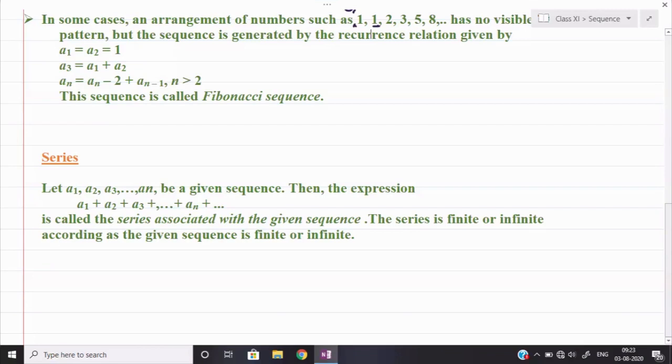So let us start the first question now. I hope these definitions are clear to you. I made clear the definition of a sequence, then progression, and then series, and in between I told you about one more special sequence, that is the Fibonacci sequence. So let us start the first question now.